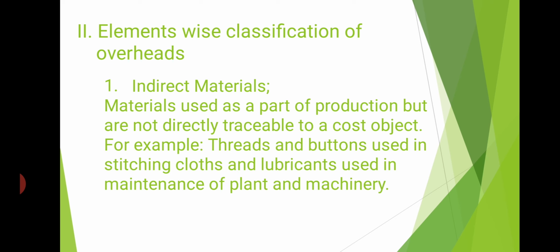So indirect materials are used as a part of production, but those are not the main materials or the main ingredients. Example, threads and buttons used in stitching cloths. The main raw material here is cloth, but the supporting materials are indirect materials such as thread, buttons, etc. And lubricants used in maintenance of plants and machinery. To operate smoothly, lubricants are used.